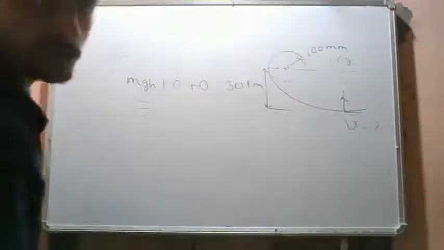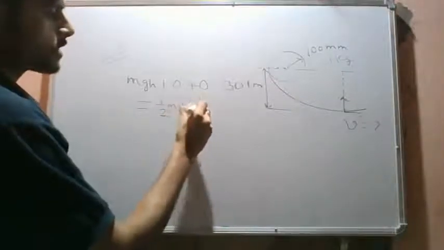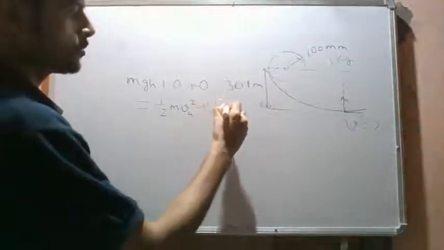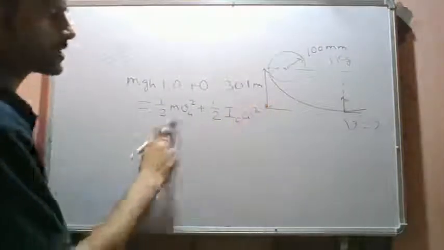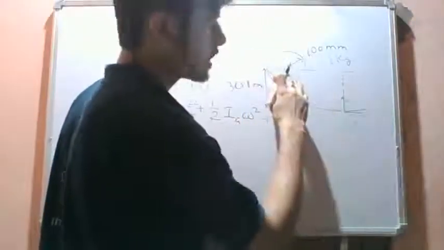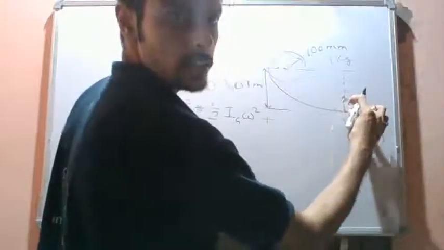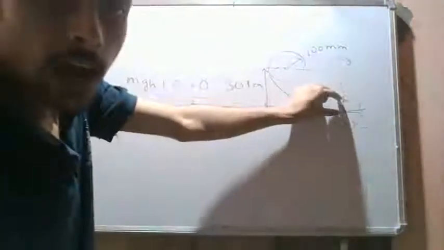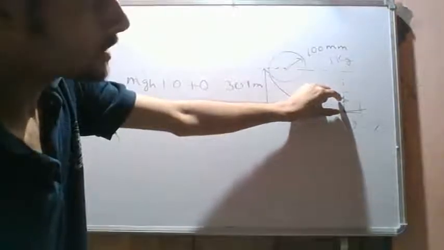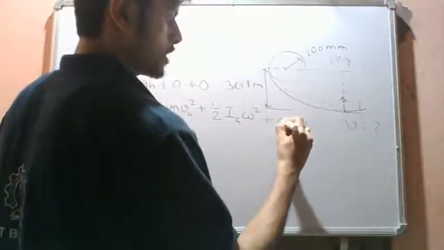This is equal to the final kinetic energy, which is half m v center of mass squared, plus, since the disc will roll and come down, this is a general plane motion: translation plus rotation, half moment of inertia about center of mass times omega squared. Plus, when the disc rotates and comes down, the center of mass is still at a height equal to the radius of the disc from the ground. So we will have mg small r.